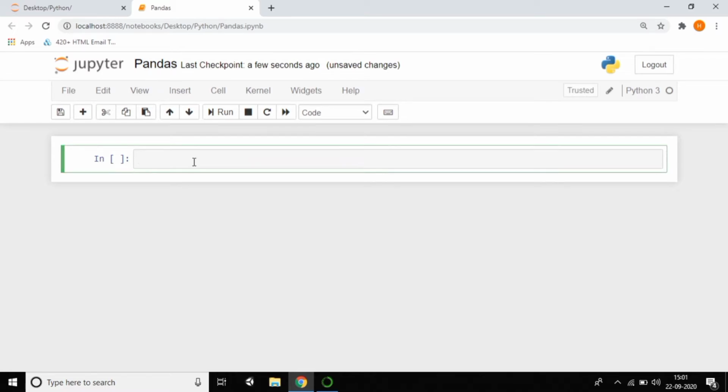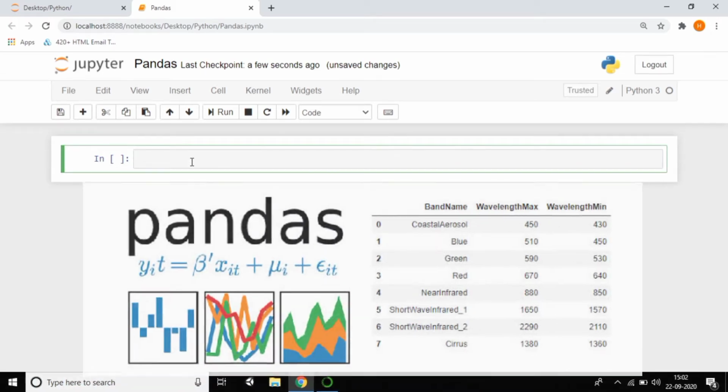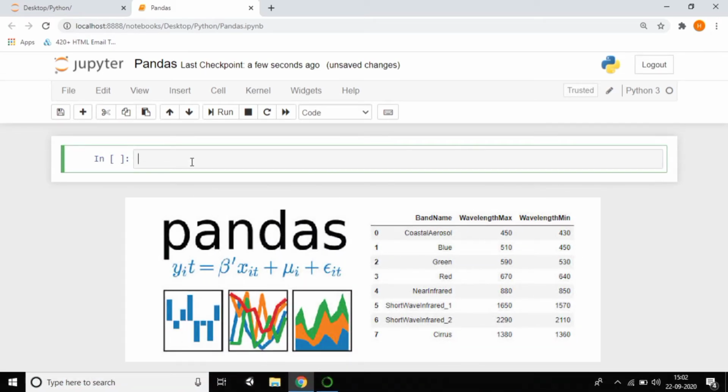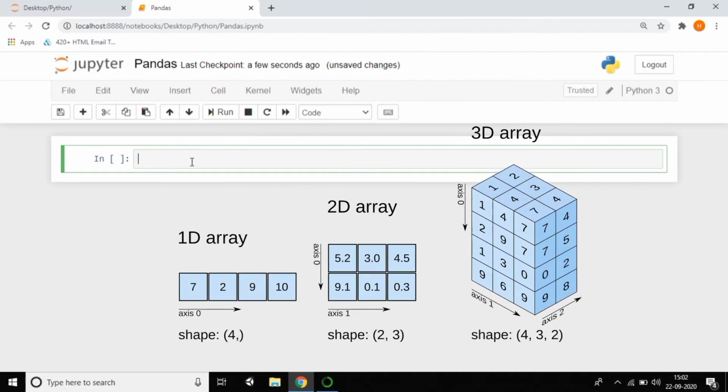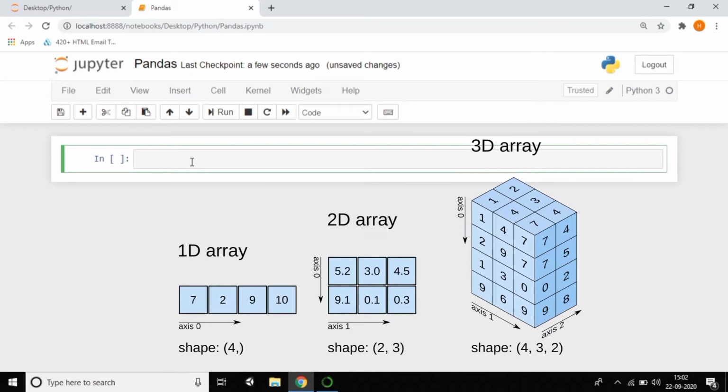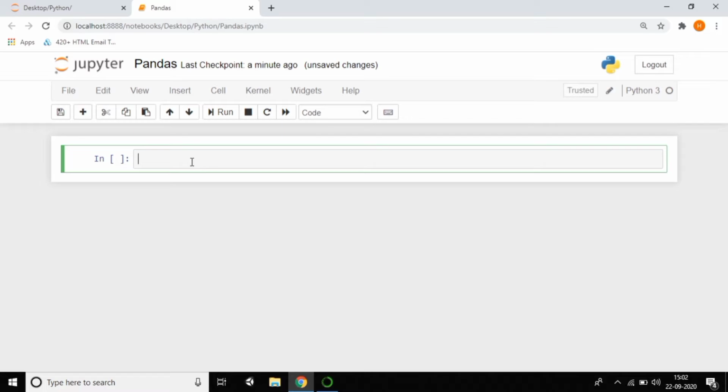Okay, so what is meant by pandas first of all? What is the difference between pandas and NumPy? Pandas is the same, like an inbuilt library, like NumPy. Pandas is also one of the inbuilt libraries in Python, but mainly Pandas is used for data. If you want to work on data, Pandas is the best library for that. Coming to NumPy, if you want to work on mathematical operations, arrays or matrices, NumPy is the best library for that. So mainly that is the difference between pandas and NumPy. NumPy is for mathematical operations, and pandas is for working on data.